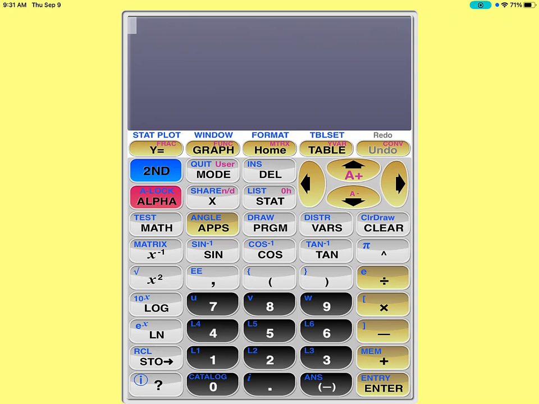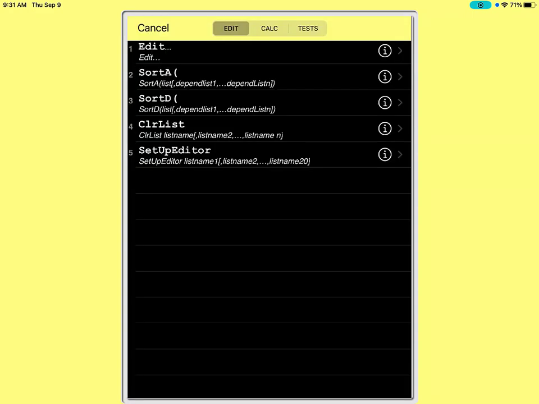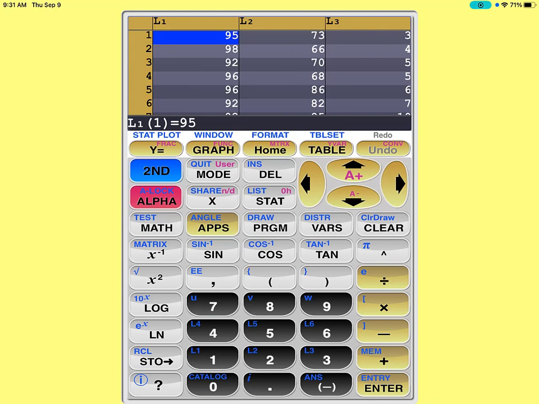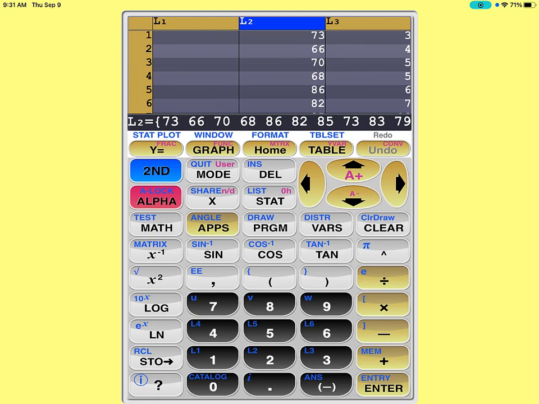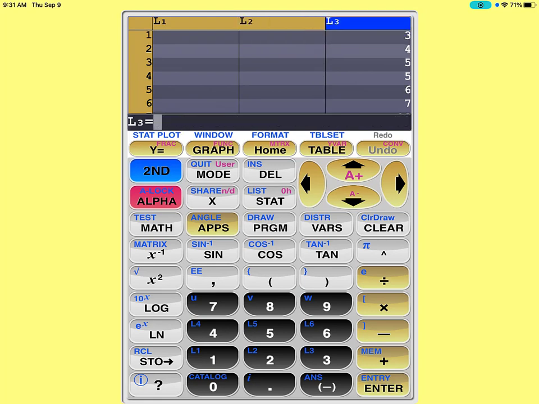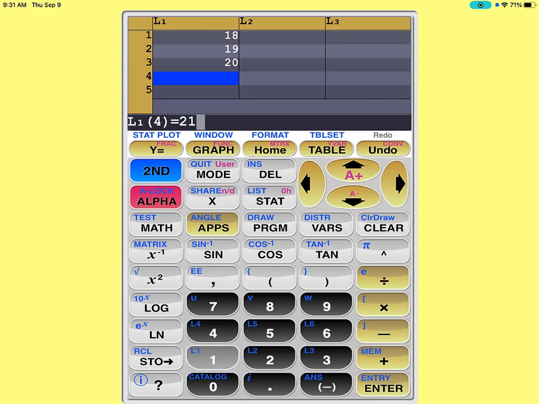So graphing calculator 83, and I'm on the home screen, press clear, and then I'm going to go stat, edit, and have my list up here, so I'm just going to clear those. Clear, then enter is what I'm doing. Okay, list 1 is going to be set number 1, so 18, 19, 20, 21, 22.